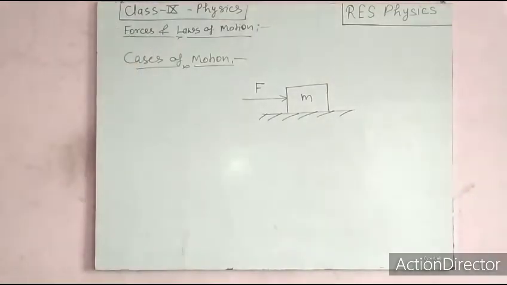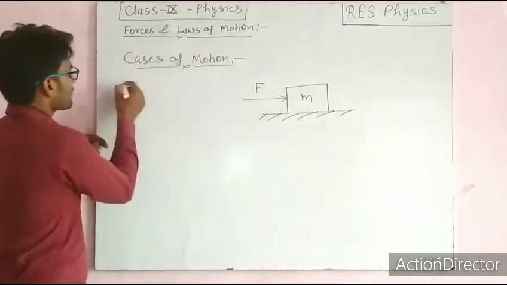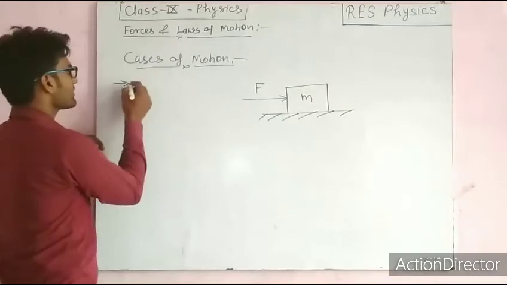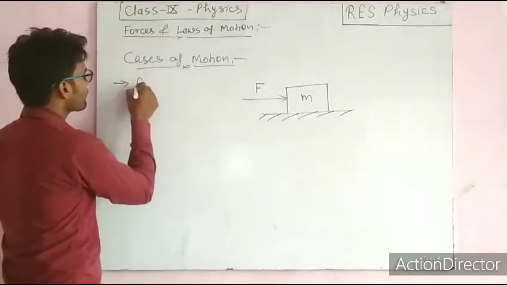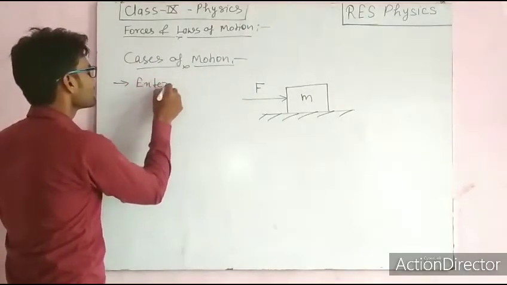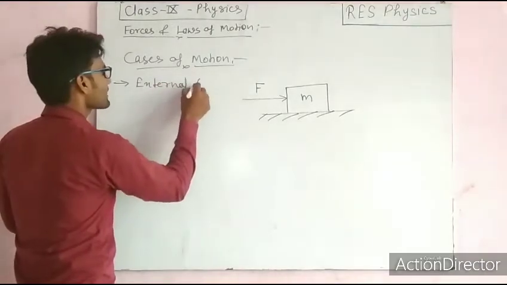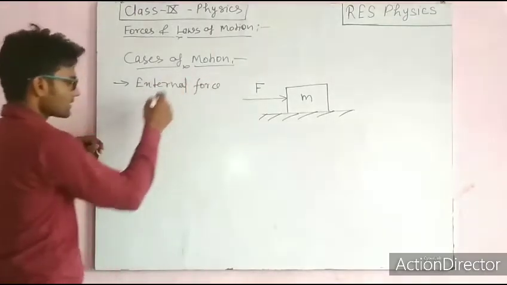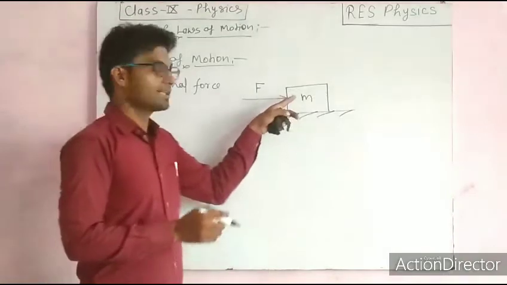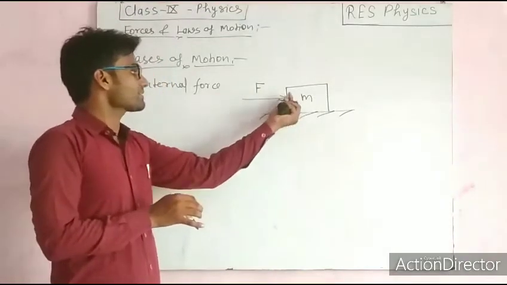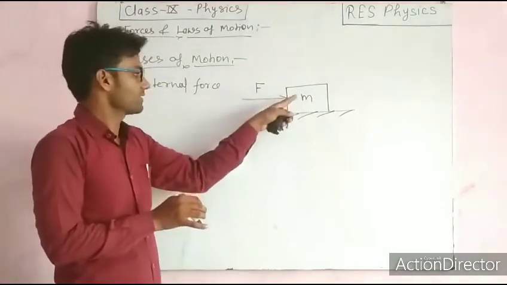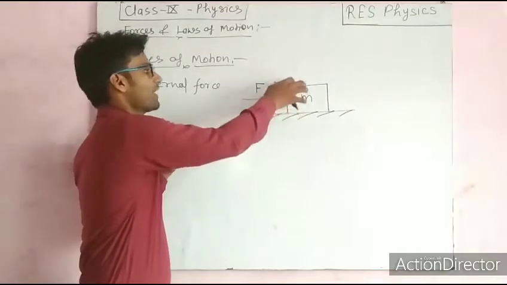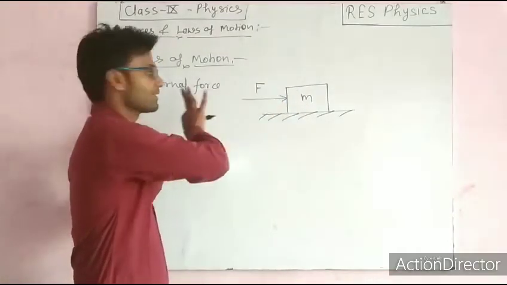So, causes of motion: first is external force. What is external force? That I am applying externally on this object. This force is applied on this object externally.